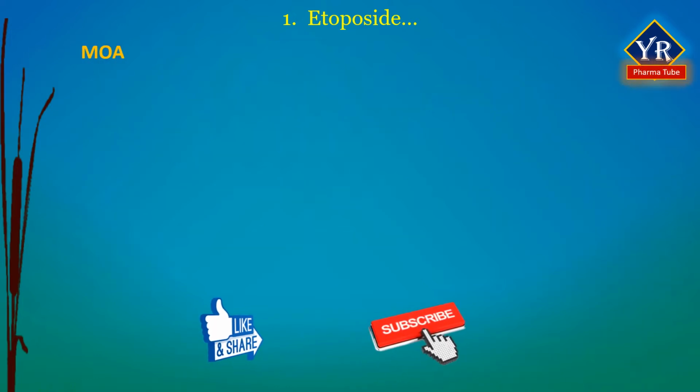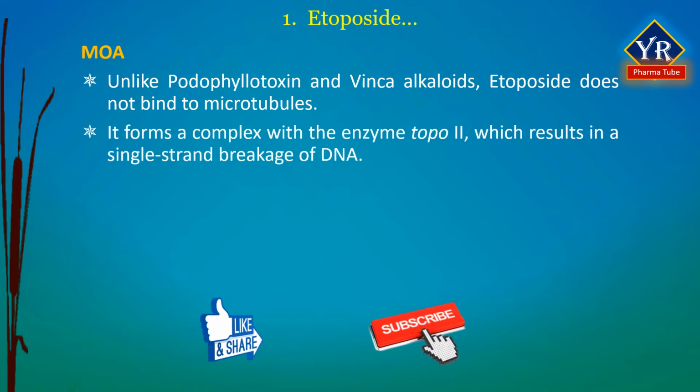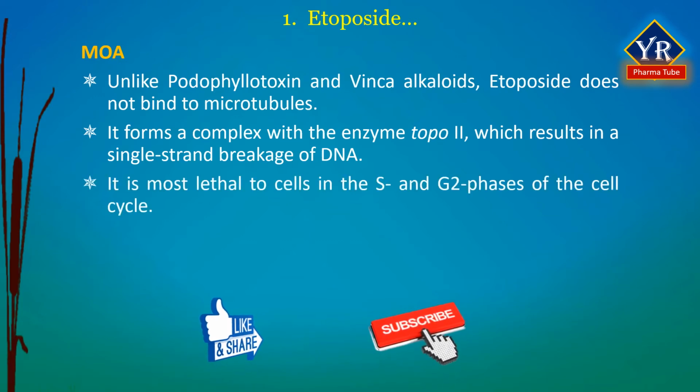Mechanism of action. Unlike podophyllotoxin and vinca alkaloids, etoposide does not bind to microtubules. It forms a complex with the enzyme topoisomerase II, which results in a single strand breakage of DNA. It is most lethal to cells in the S and G2 phases of the cell cycle.